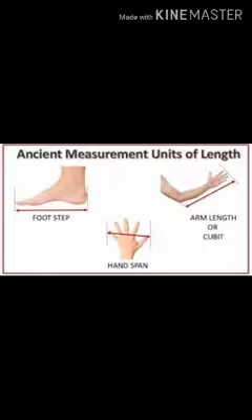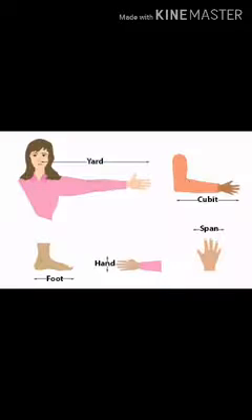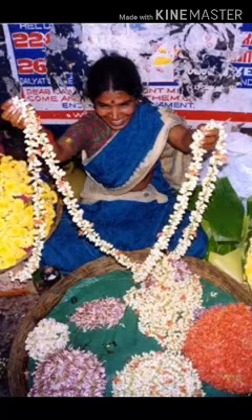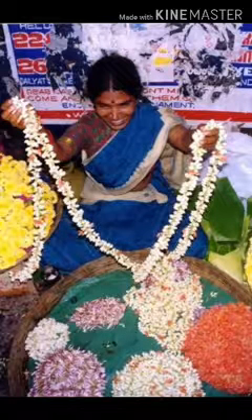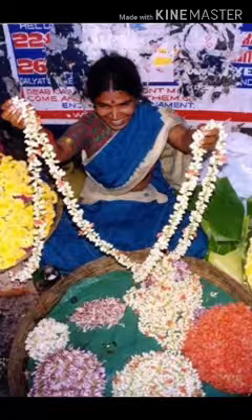Your handspan will not be the same as your father's handspan. So these ways were not the same for all. The use of one of these methods you can still see. Like you must have seen the florist, the one who sells the garland made of flowers, he still uses his cubit or arm to measure the length of the garland which he is going to sell.